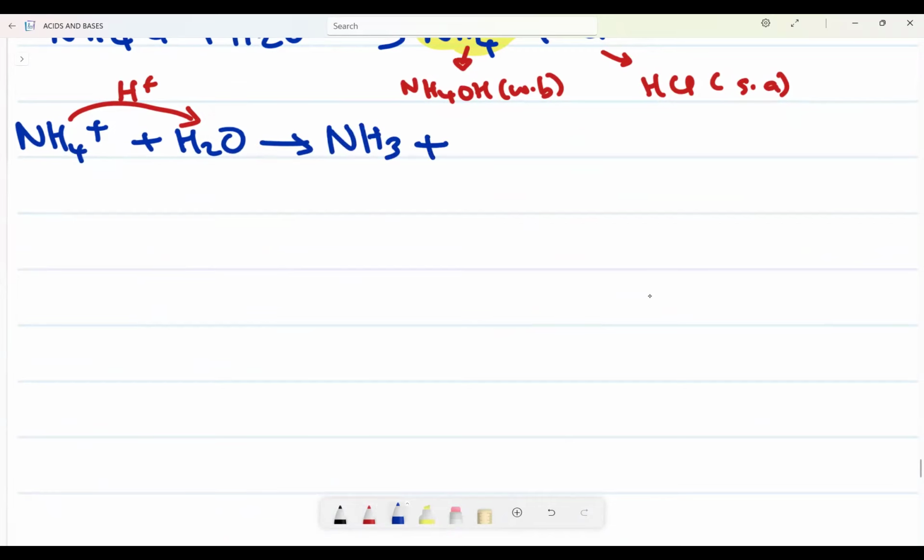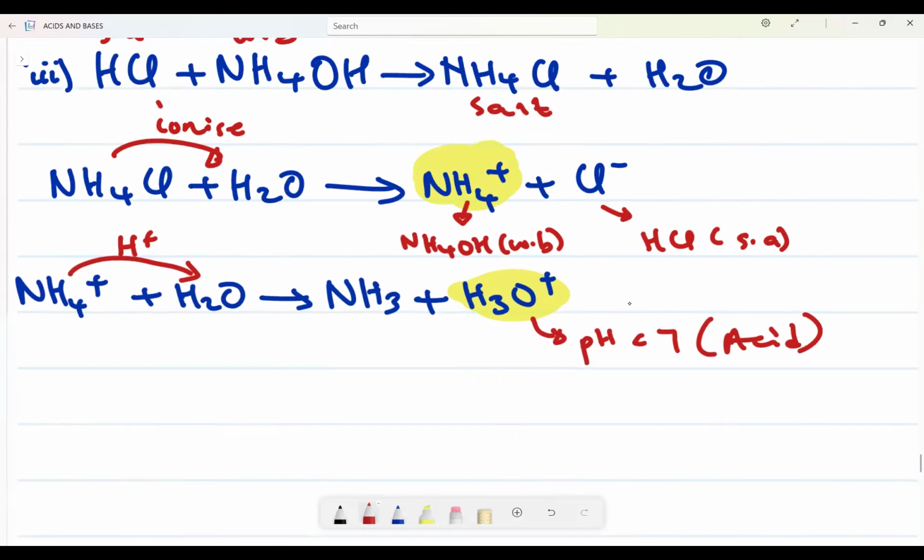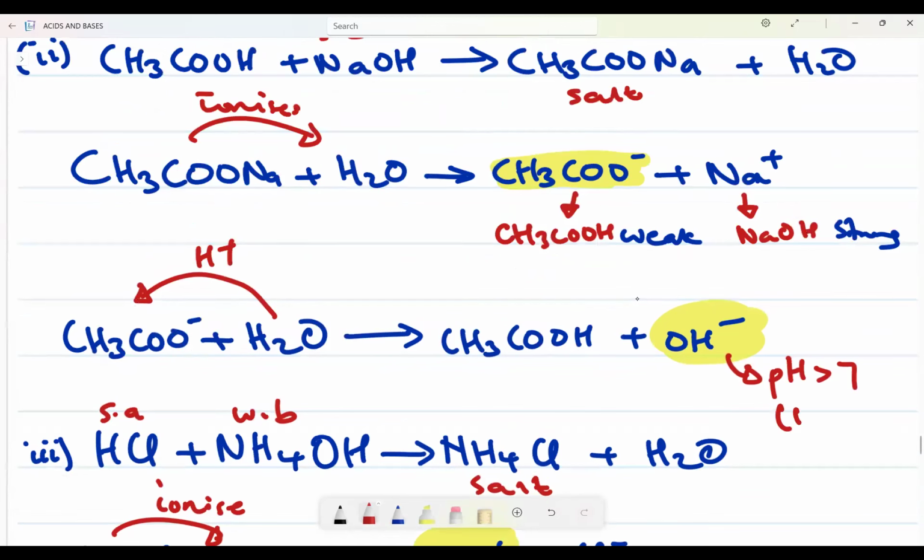NH3 plus, when I add it there, we get H3O plus. The formation of hydronium ion tells me that this solution is acidic, because I know H3O plus is associated with acidic solution. So my pH is less than 7, it is acidic. Here, it is basic.